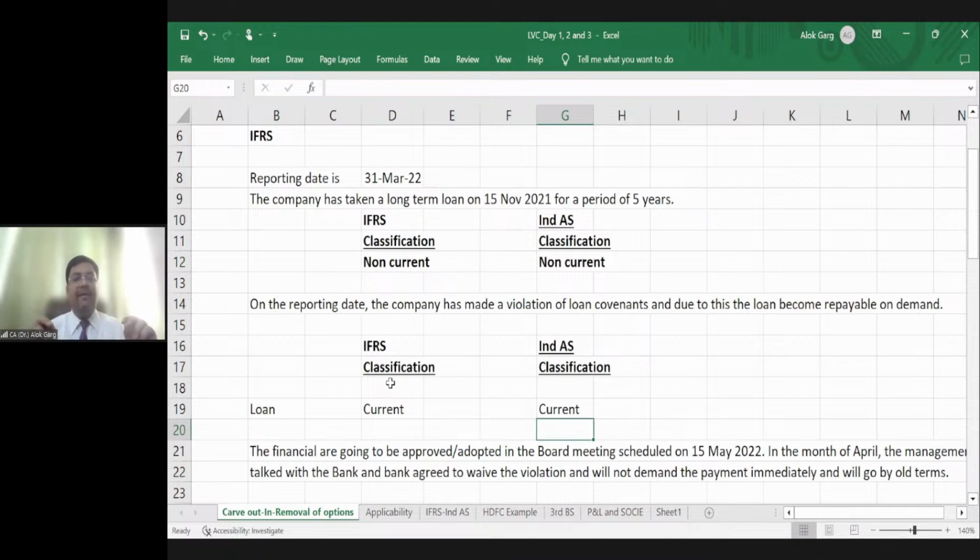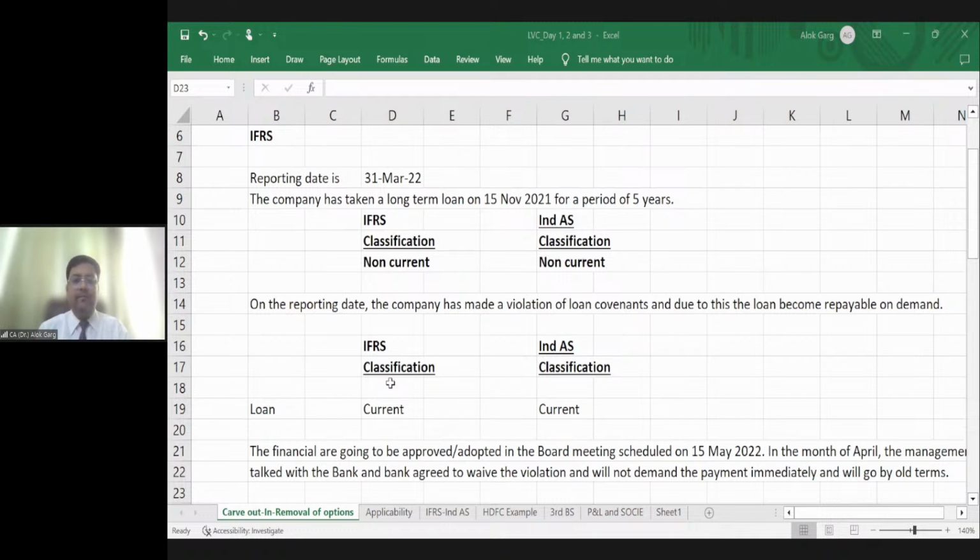So we understood that this is a situation, and we could have classified this loan as non-current in Ind AS and IFRS, but due to this loan becoming repayable on demand, we have classified this loan as current, right? Is that clear? I hope it is clear to all of you. In accounting standard also, we should have classified this loan as current.